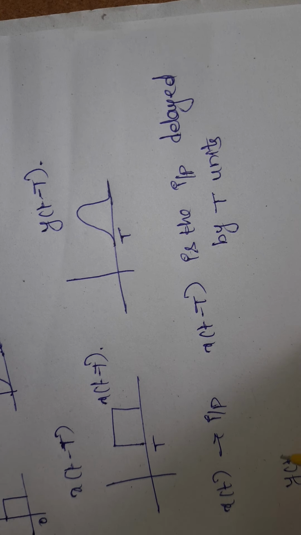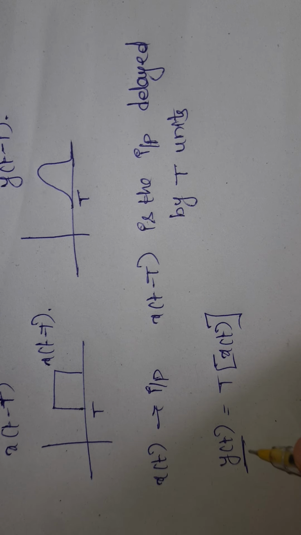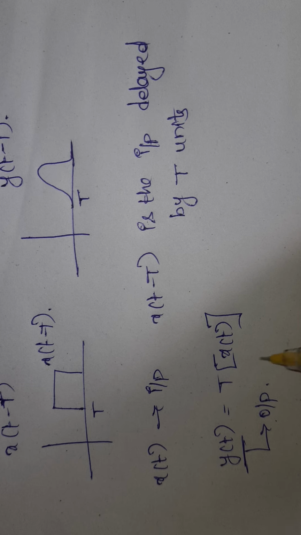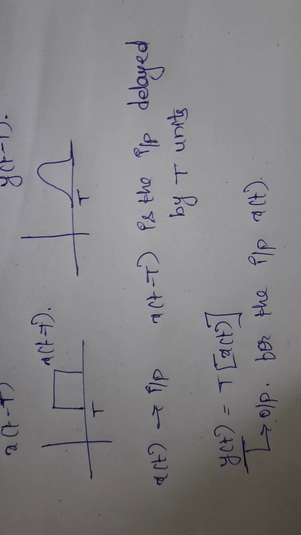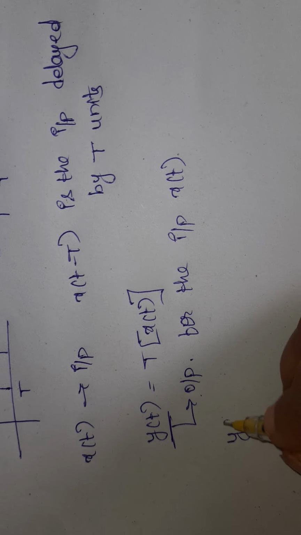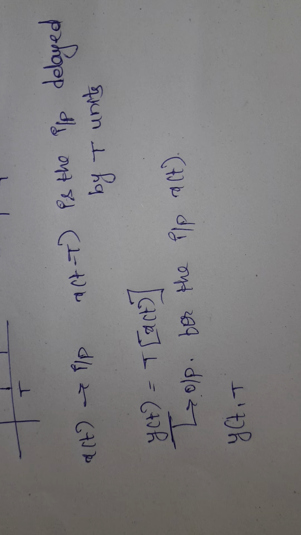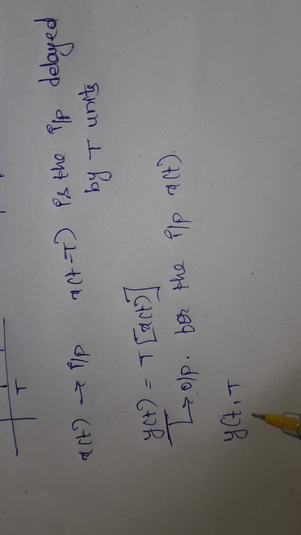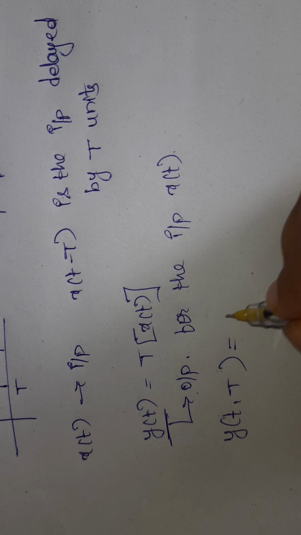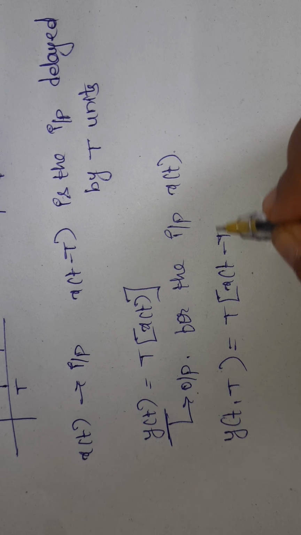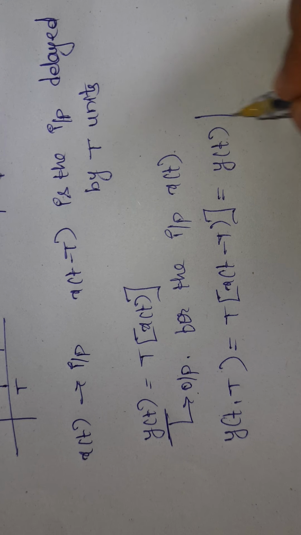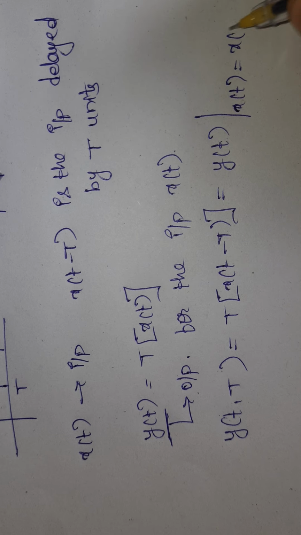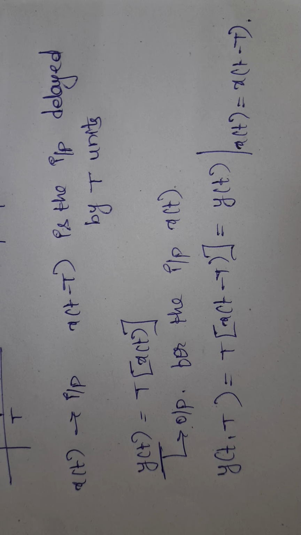Here y of t is equal to transform of x of t, y of t is the output for the input x of t. Now I am writing y of t comma capital T, which is equal to transform of x of t minus capital T. So here I am getting the output for the input delayed by T seconds.